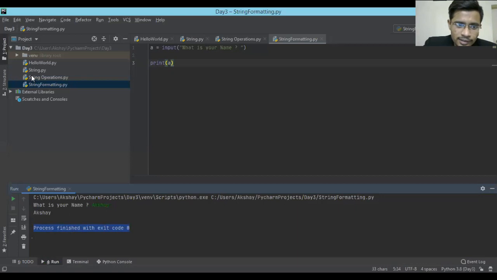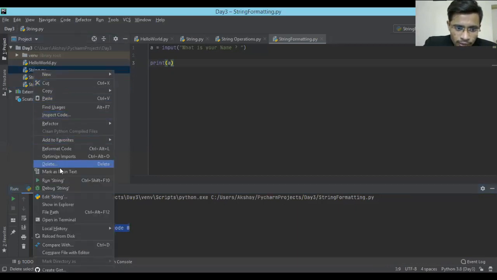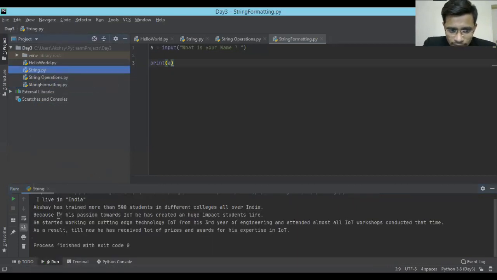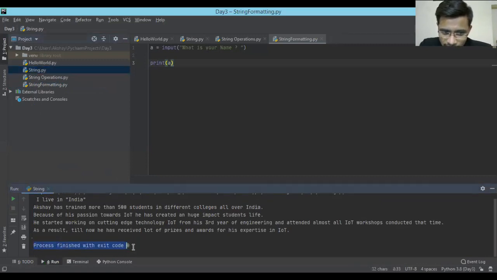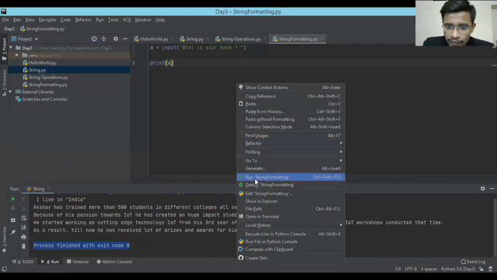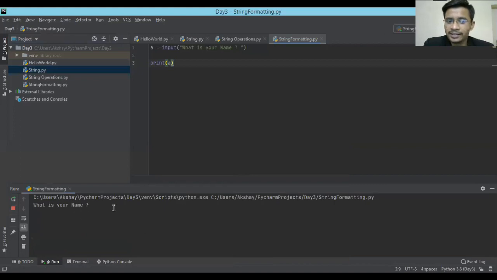If I run string.py, run string, see, it has printed all the things which I did, and it has printed this thing, process finished with exit code 0. But in case of string formatting, with that code, it hasn't printed, right? See, it is waiting for me to type the input. It is waiting for the user. It hasn't ended the process, right? So that's the beauty of this input function, which will wait for the user to type in something.